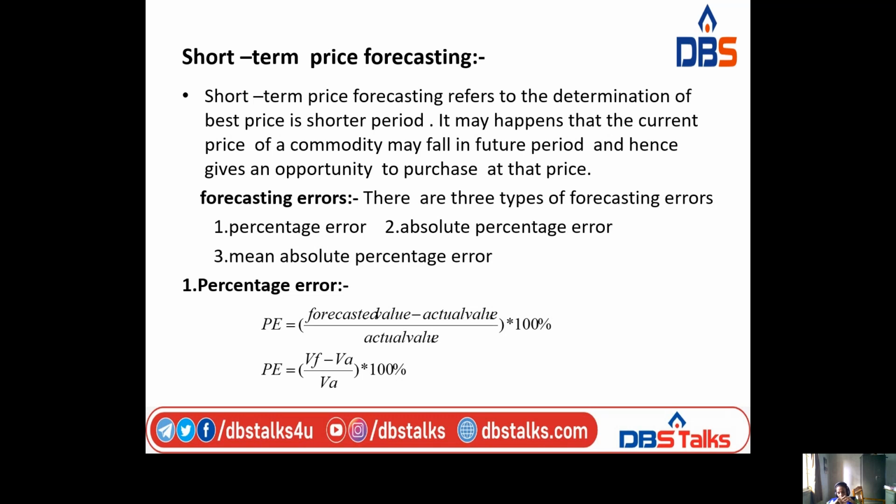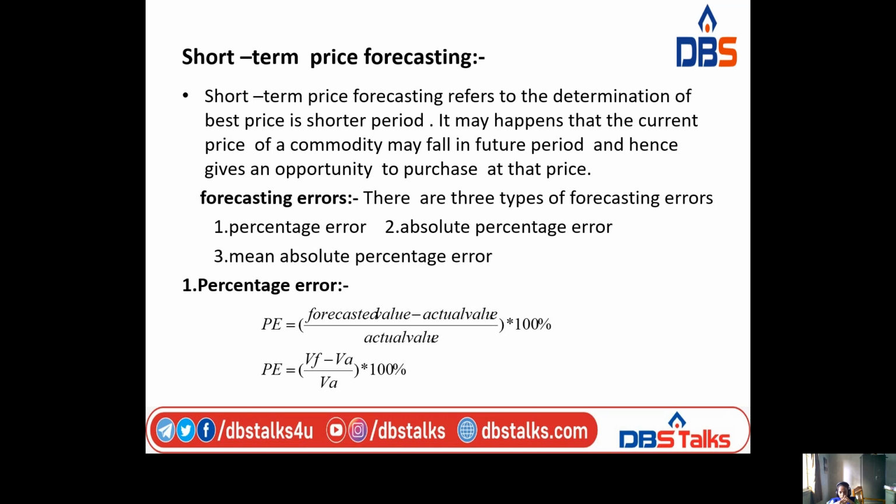Coming to forecasting errors, there are three types. The first one is percentage error, the second one is absolute percentage error, and the third one is mean absolute percentage error.